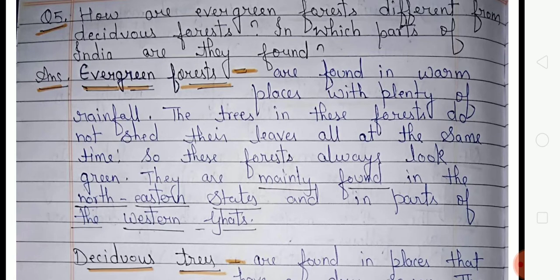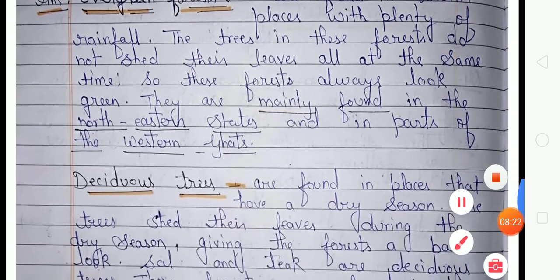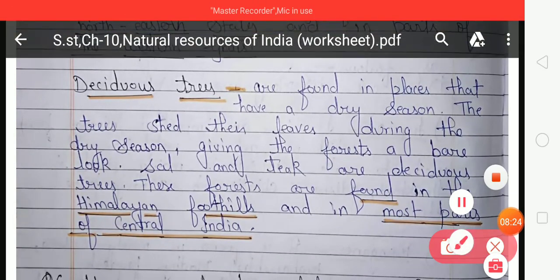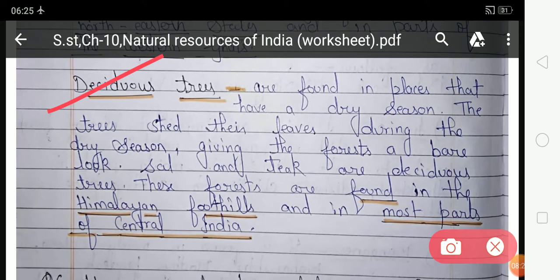So student, evergreen forest always looks green, and the trees in this forest do not shed their leaves all at the same time. Look at the next, that is deciduous forest. They are found in places that have a dry season. The trees shed their leaves during the dry season, giving the forest a bare look. Sal and teak are deciduous trees. These forests are found in the Himalaya foothills and in most parts of central India.